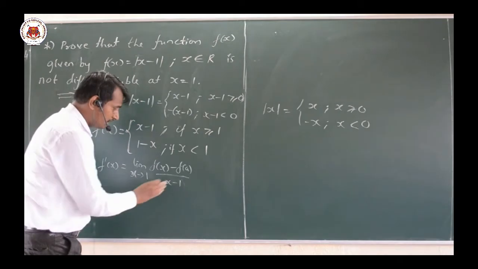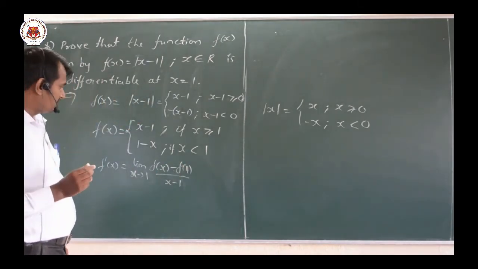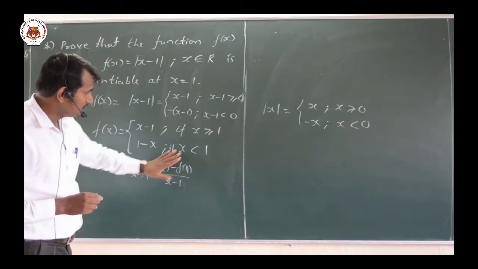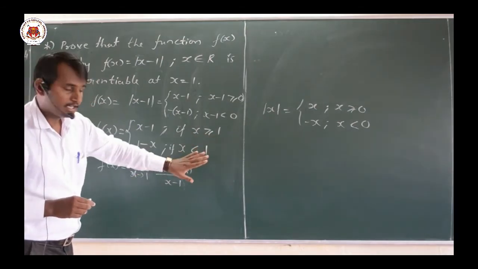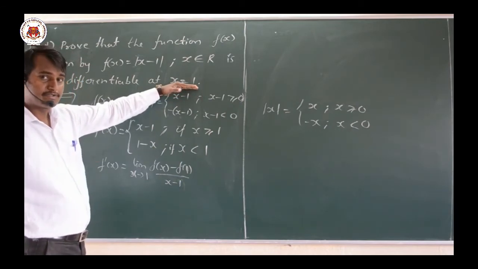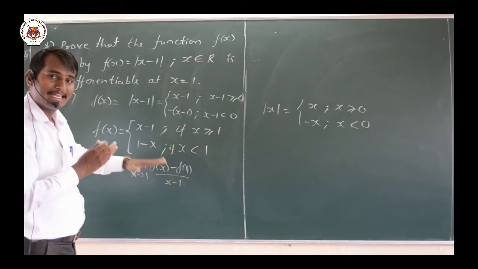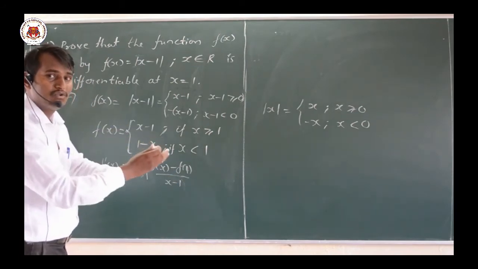So here we require to show that, since x is greater than or equal to 1 and less than or equal to 1 at x equal to 1, as we already saw in the continuous function problems, in such cases we have to prove that the left hand limit is not equal to the right hand limit.